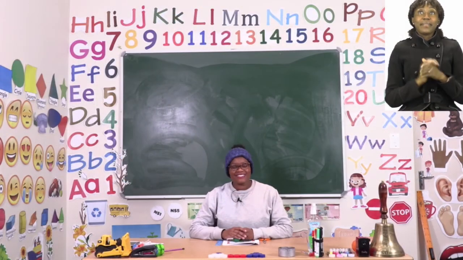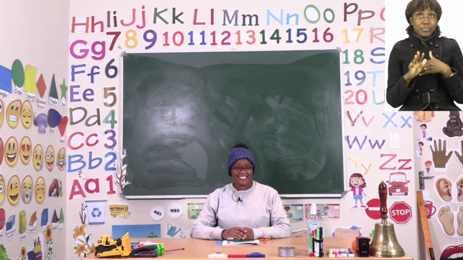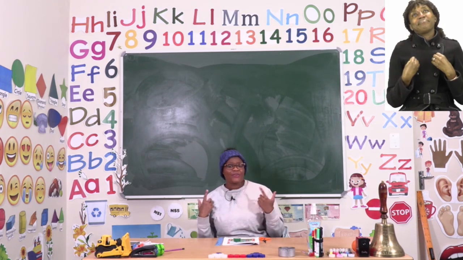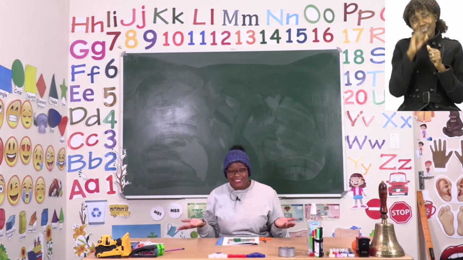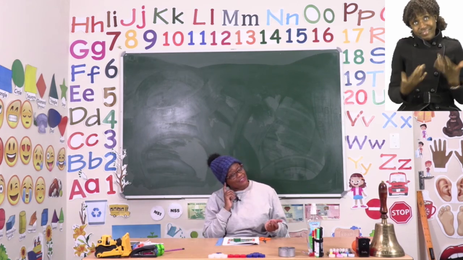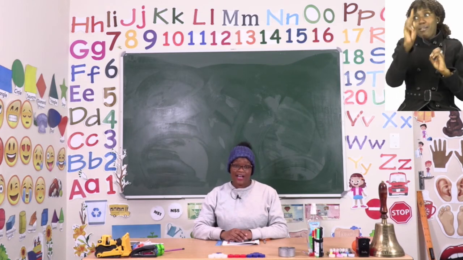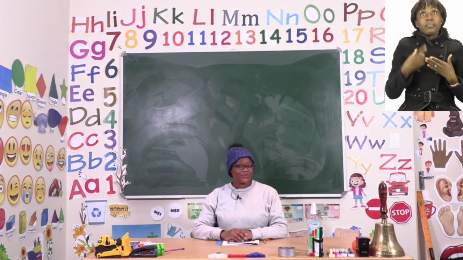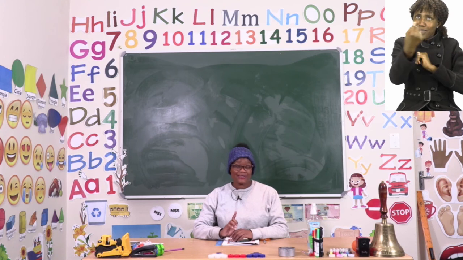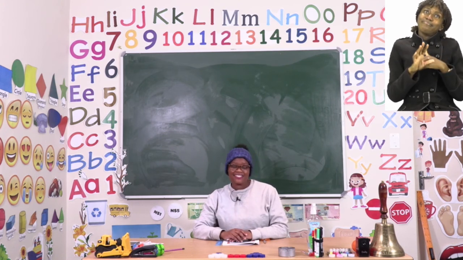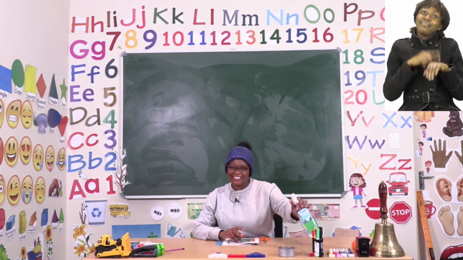Boys and girls, we have now come to the end of our lesson and I hope you had fun. I know I did. Remember, if you're not sure what to do or you got a little bit confused, that's okay. You can always ask an adult for help. But make sure that you finish your work by yourself. So now that we are done with our lesson, boys and girls, it's time to sanitize.